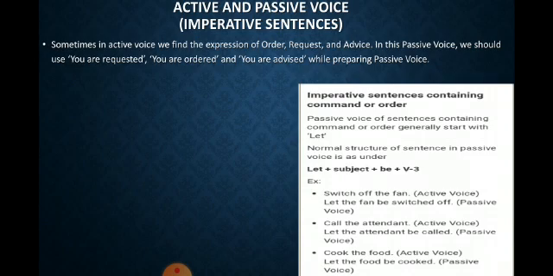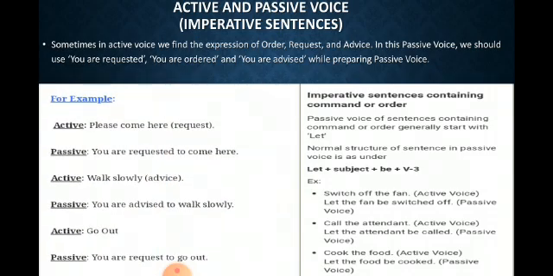See the structure? Let plus subject. So subject here, the attendant. Be plus called. Called is V3, third form of the verb. Cook the food. This one is also command or order. So let the food be cooked. Right? Let plus subject, here the food, and be plus cooked. Cooked here, third form of the verb.